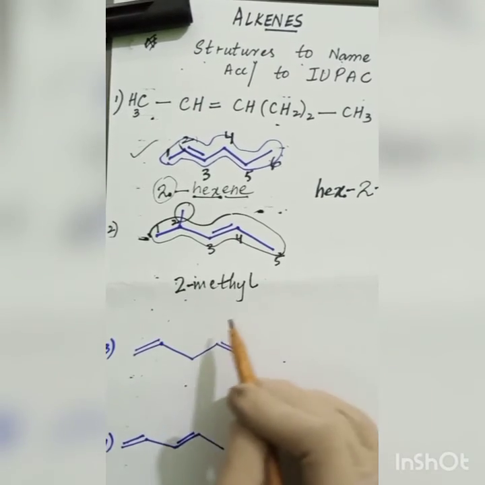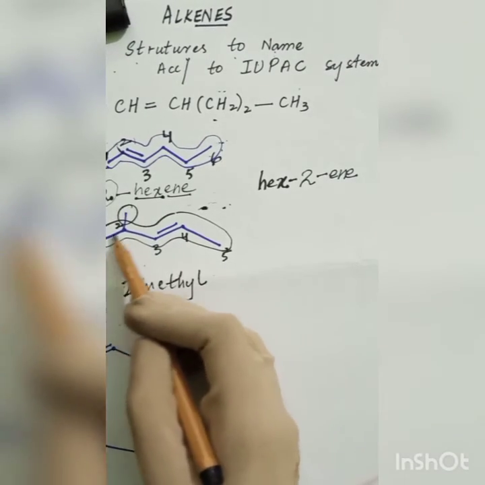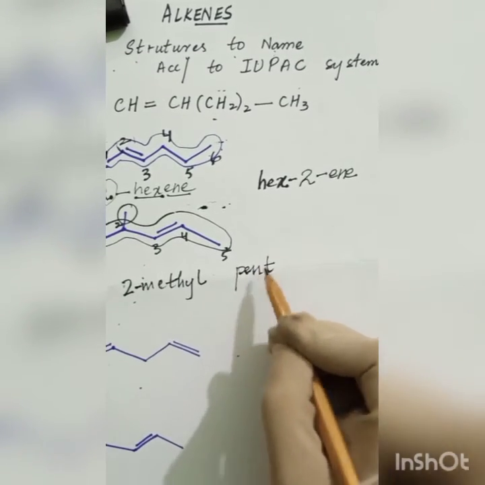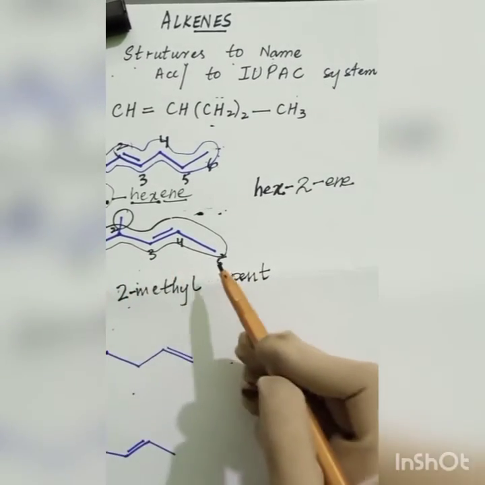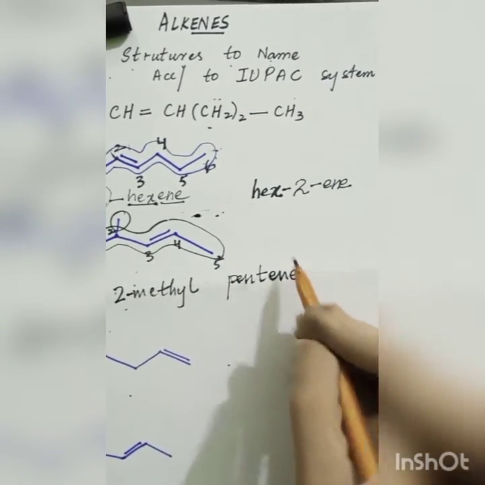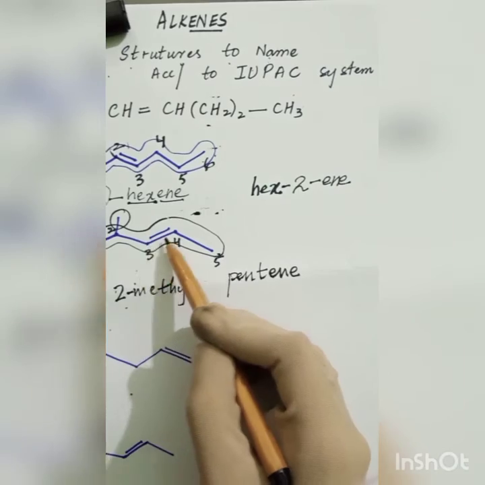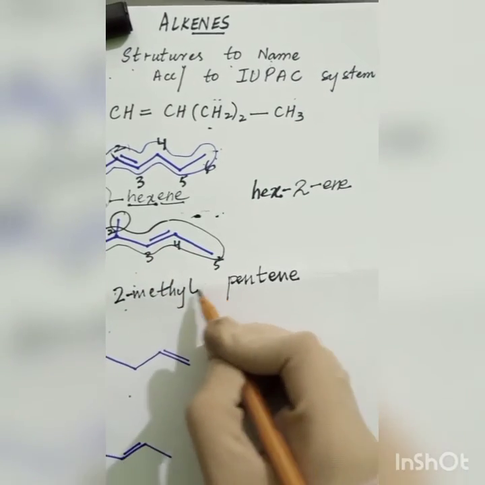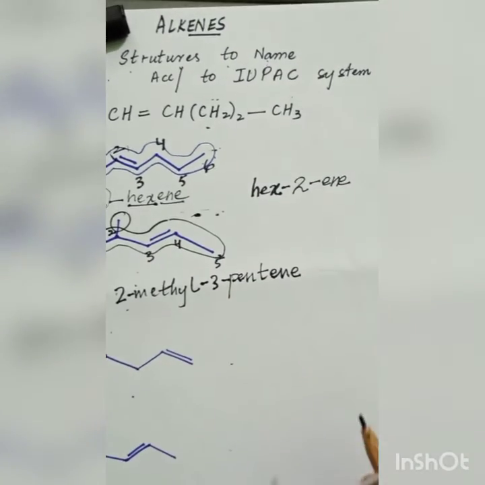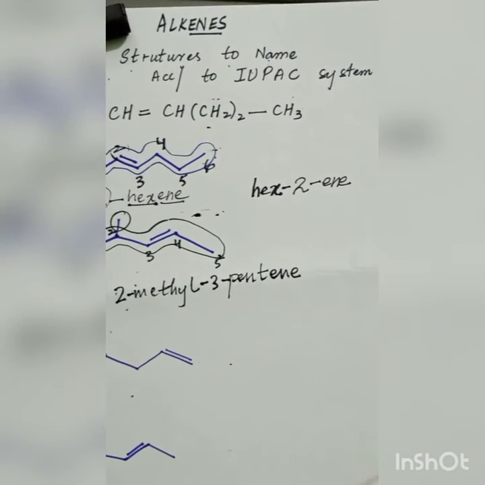What is the main name of this chain? Pent, 5. Is this alkene or alkane? It's an alkene, so I will use ene at the end. What is the position of the double bond? 3 and 4. 3 is the least, so I will use 3. 2-methyl-3-pentene.